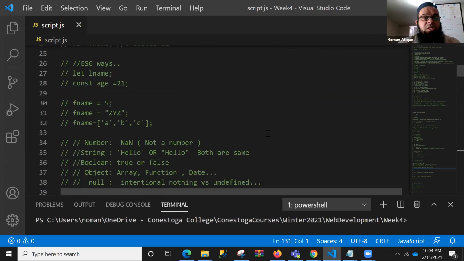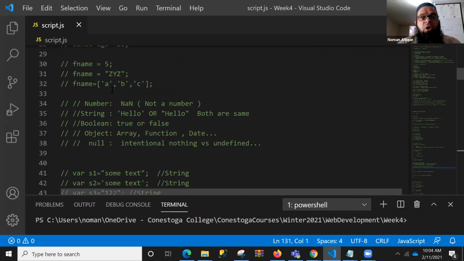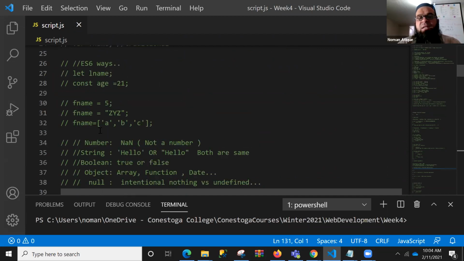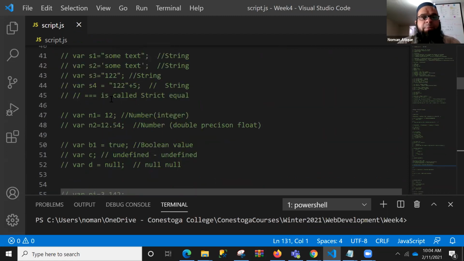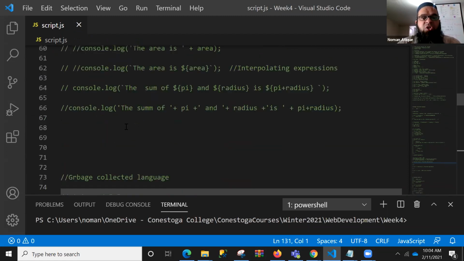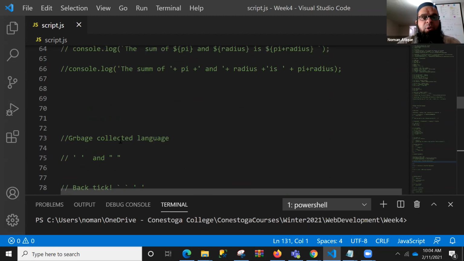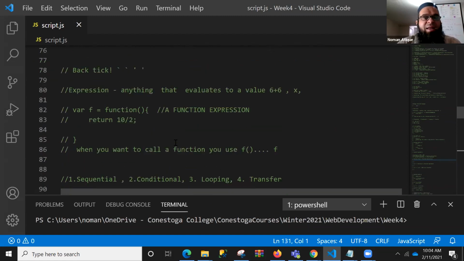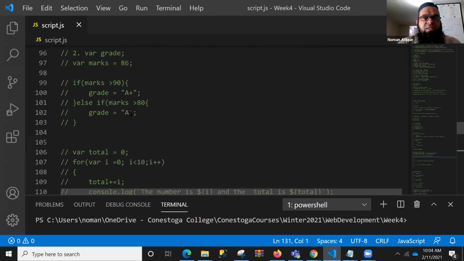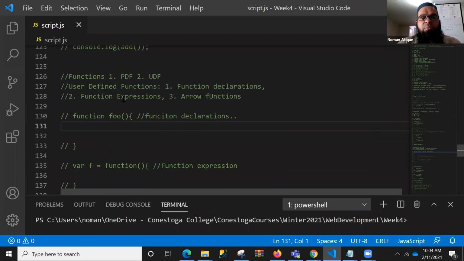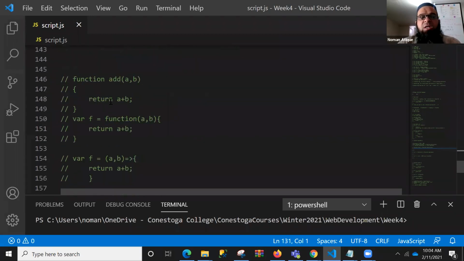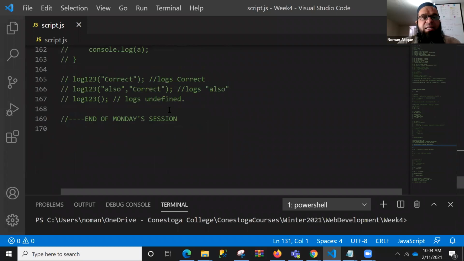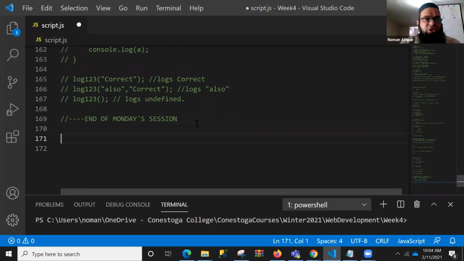And you had practice questions as well on that class. Then we talked about how it's very flexible in terms of variables and things like that. And then we reached somewhere over here. We talked about the backtick, my favorite. Then we came all the way to some functions. We defined some of the functions. We talked about arrow functions and things like that. And that was the end of Monday's session, right?